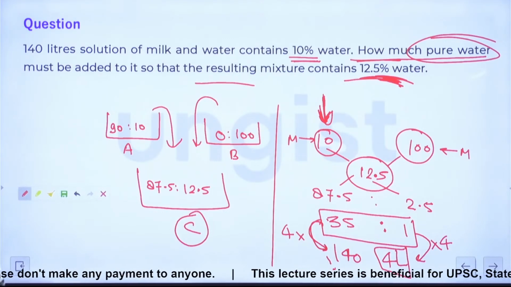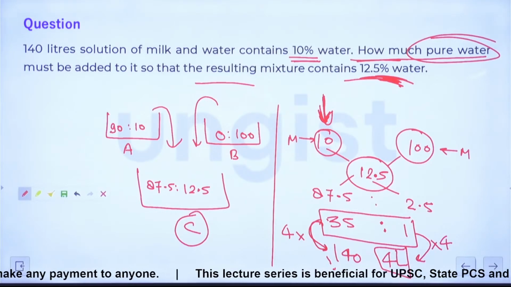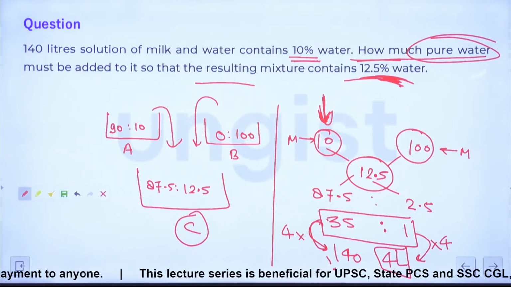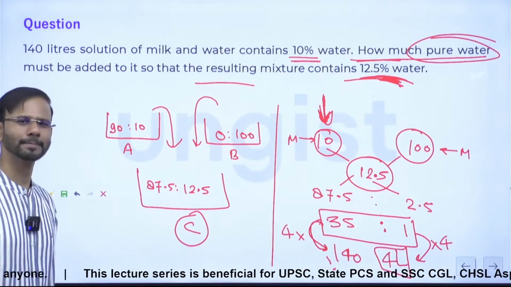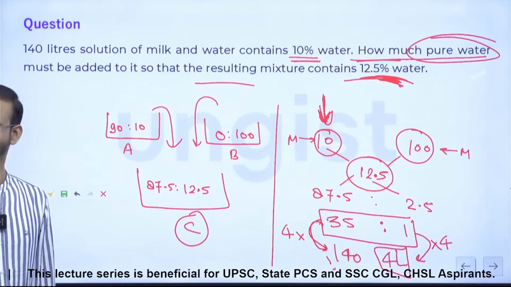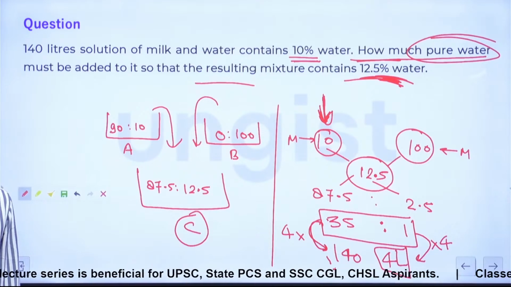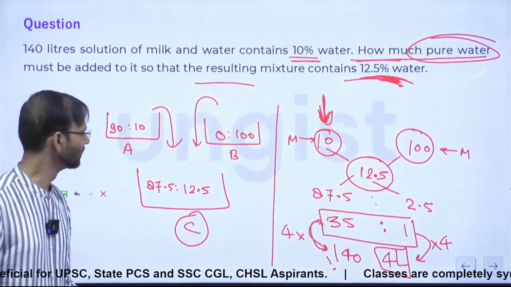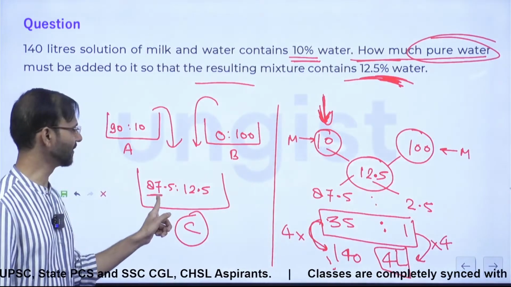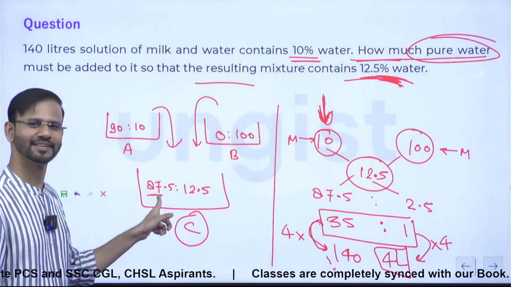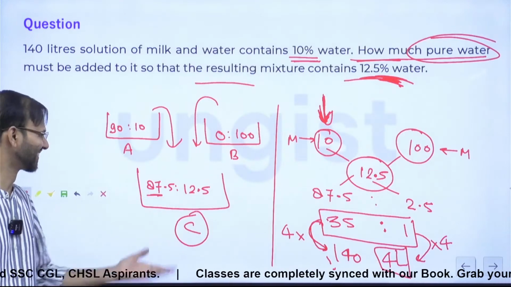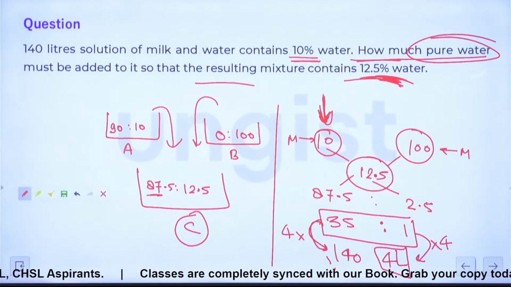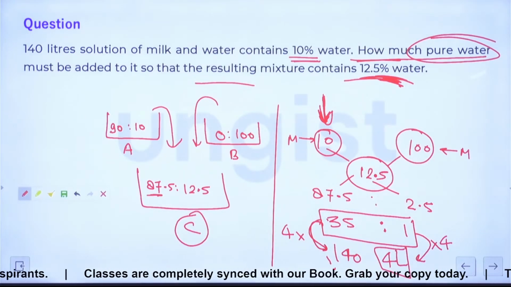Vasu Yadav is asking, sir, how 27.5 in C? या 27.5 कहाँ लिखा हुआ है? 27.5 मैंने कहीं लिखा ही नहीं है. It is 87.5. 8 is looking like 2, is it? No. Yes. All right. ठीक है, चलिए आगे बढ़े.